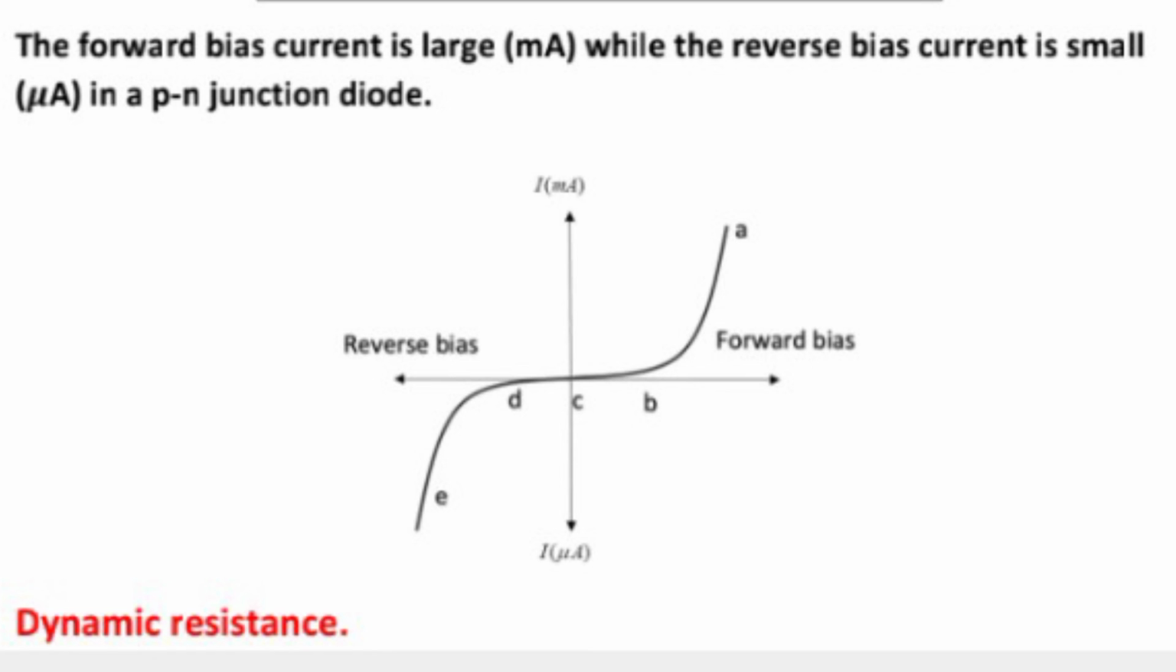The forward bias current is large, in milliamperes, while the reverse bias current is small,